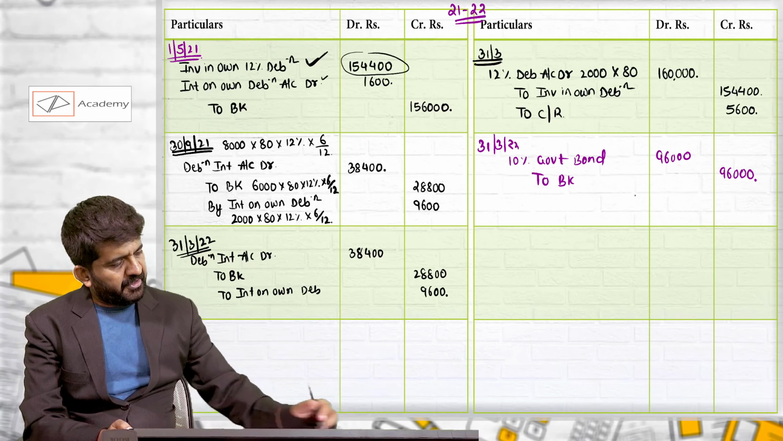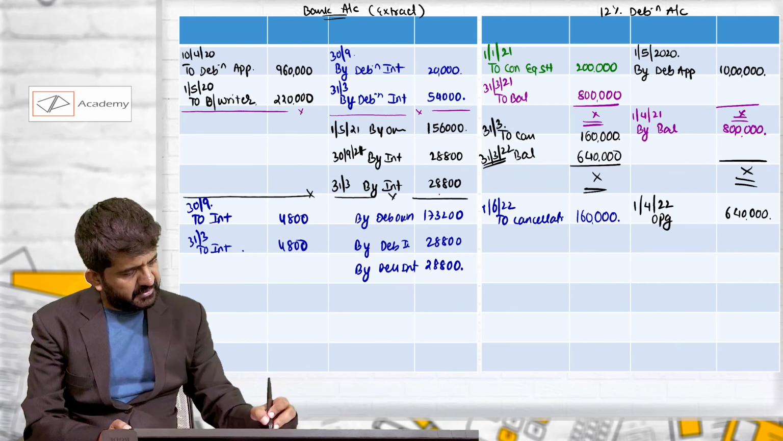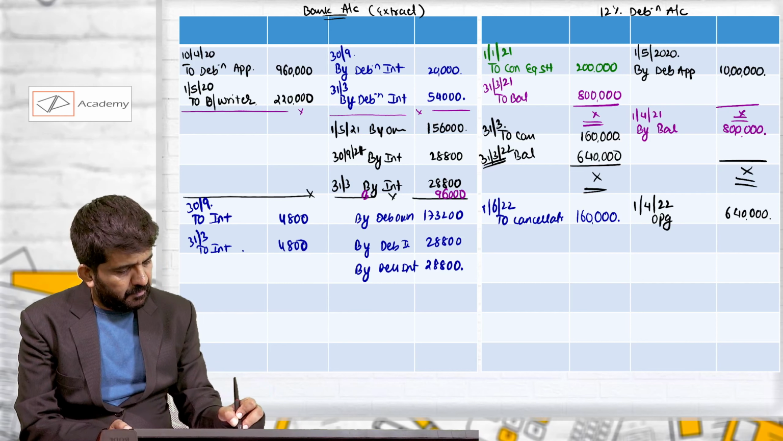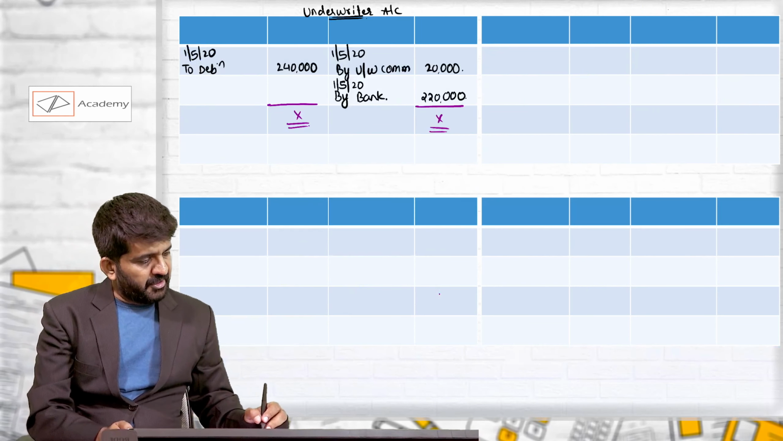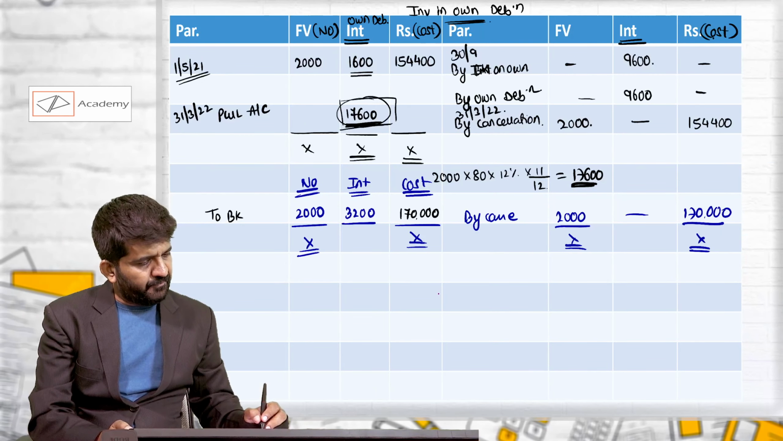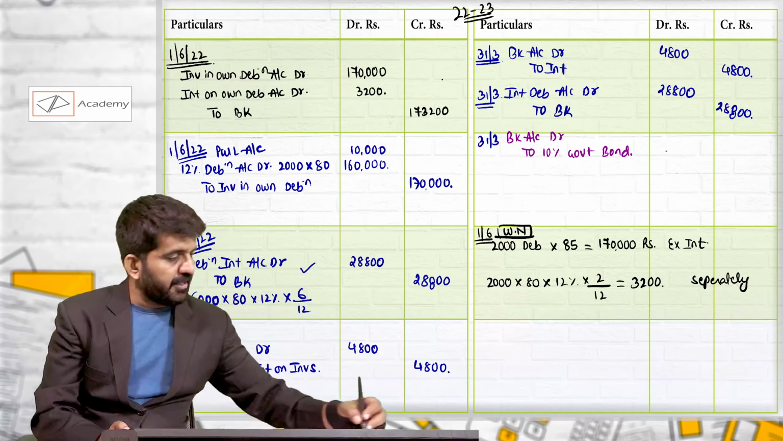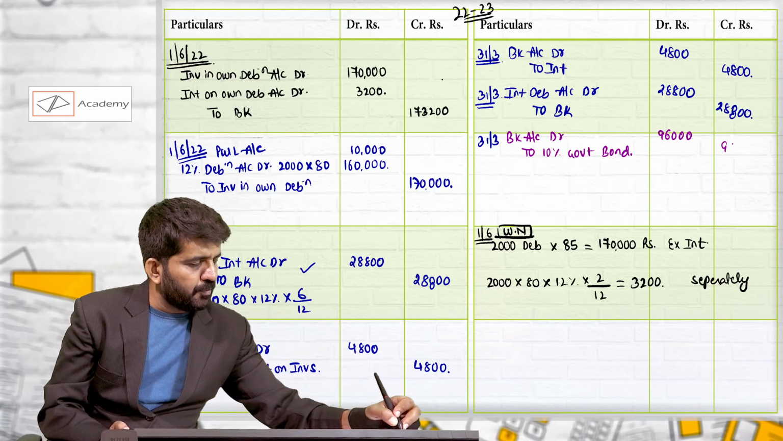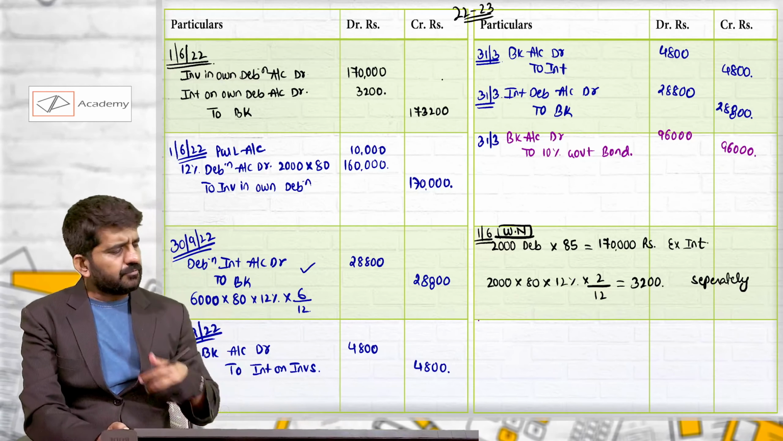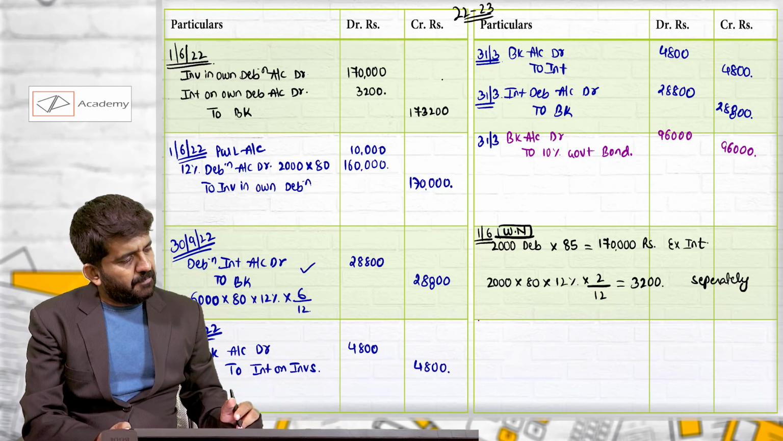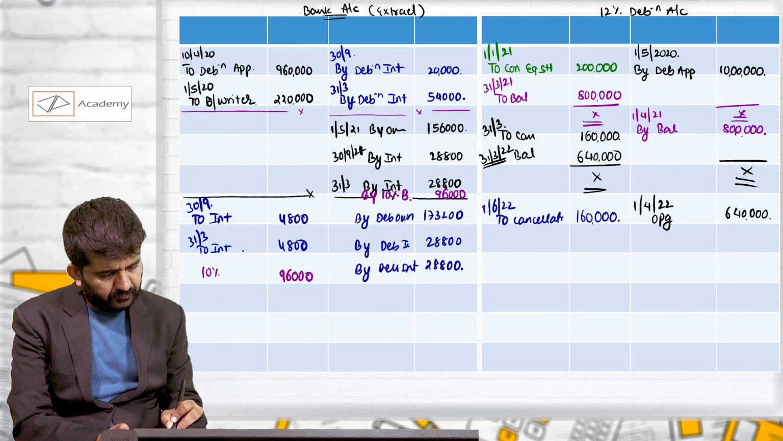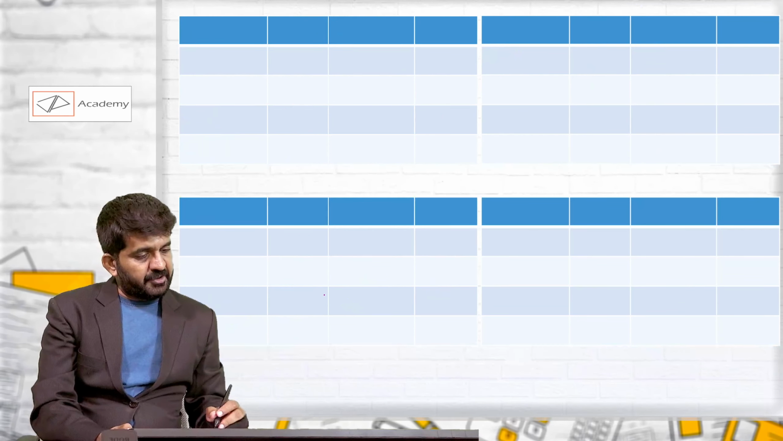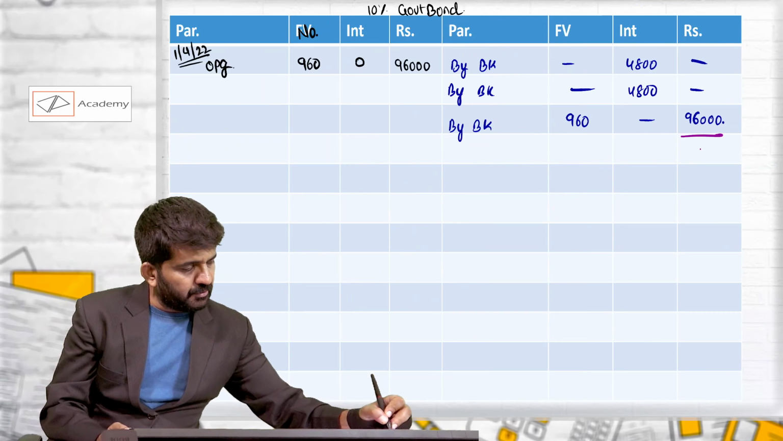So in the ledger account we have done it. In the bank account we might not have written it, 96,000. So 96,000 was by 10% in the previous year. And this year, the selling of the bond account is the correct journal entry. Bank account debit 96,000. There is no profit or loss because it was sold at face value. Bank account debit 96,000 and 10% government bond 96,000 credited.